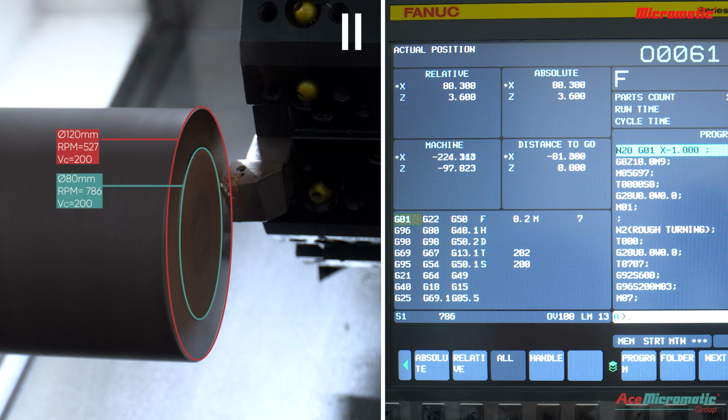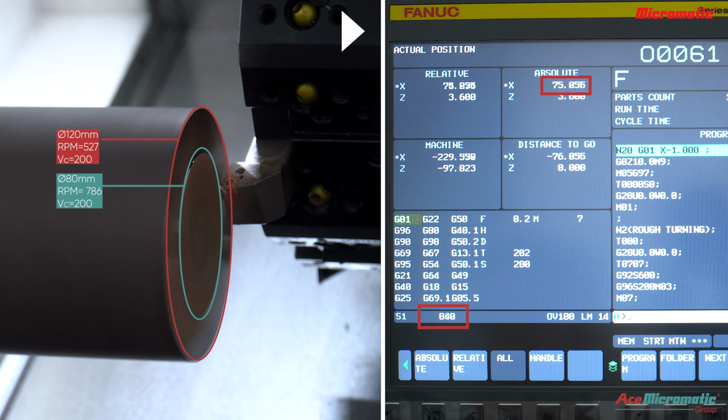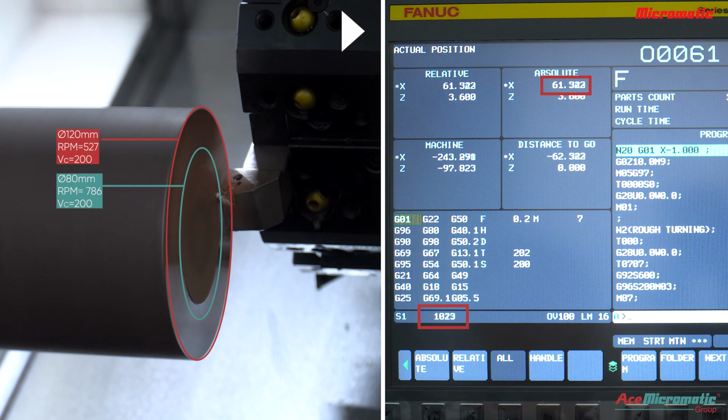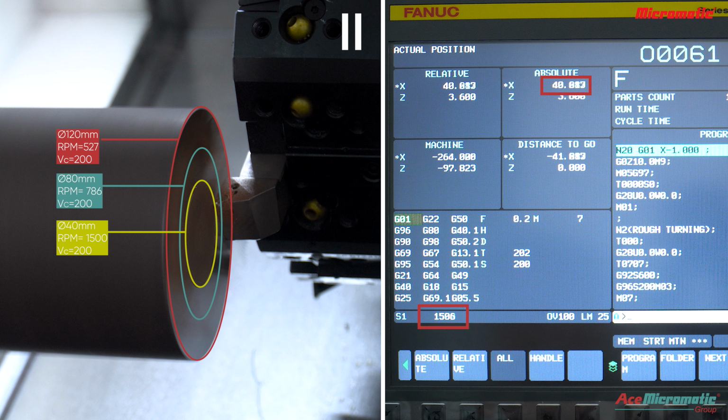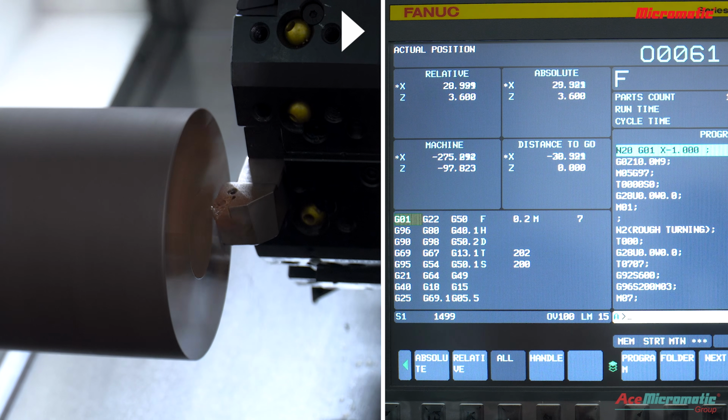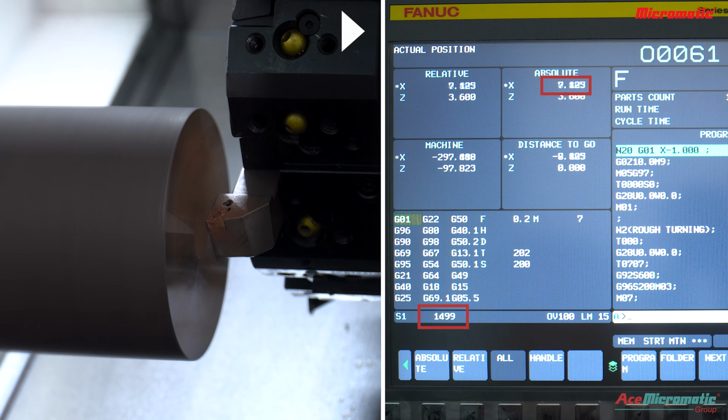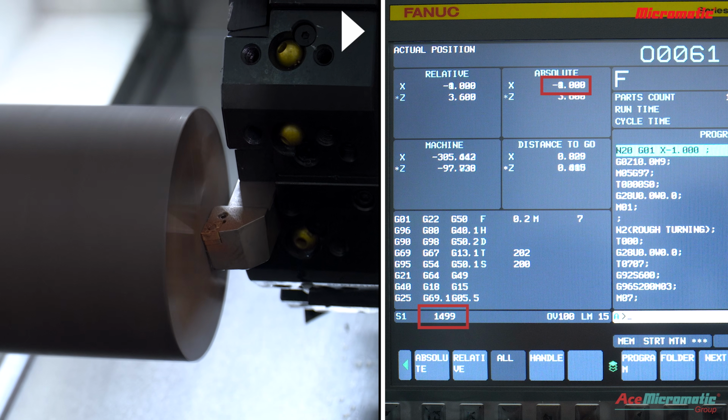Now spindle speed is 800 rpm at facing diameter 80 millimeters. And, at 40 mm facing diameter, spindle speed is 1500 rpm. Spindle speed will not increase further as G92 S1500 is programmed.